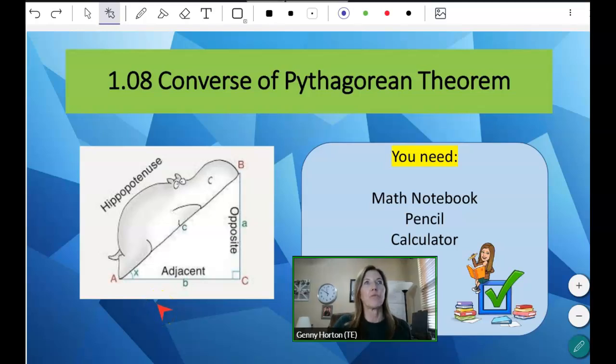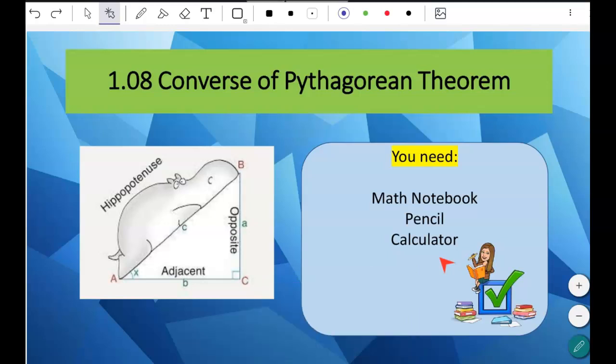All right, so today's lesson is 1.08, converse of Pythagorean theorem. You'll definitely need your math notebook, pencil, and your calculator. Again, please make sure you are taking notes, working the problems out, and we'll go ahead and get started.